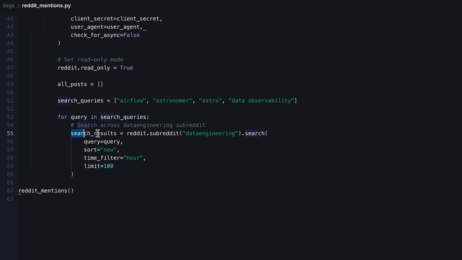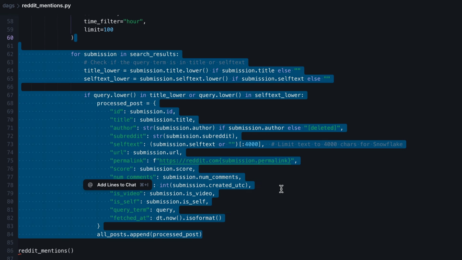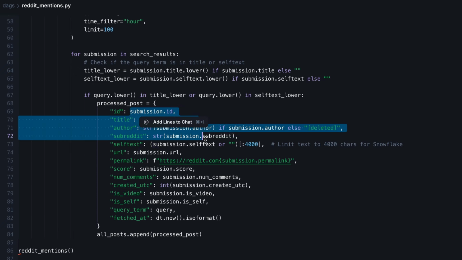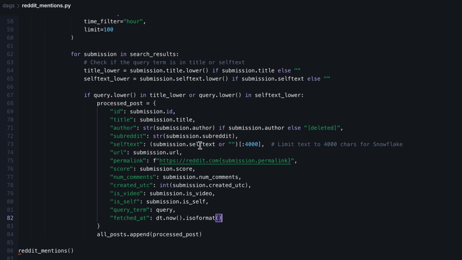Then once we get the results, we need to loop over those results. This one is a little bit longer, but pretty easy. What we do basically is that we extract the information that we need for every post. So the ID, the title, the author, and so on. And then we store each post in the all posts list.